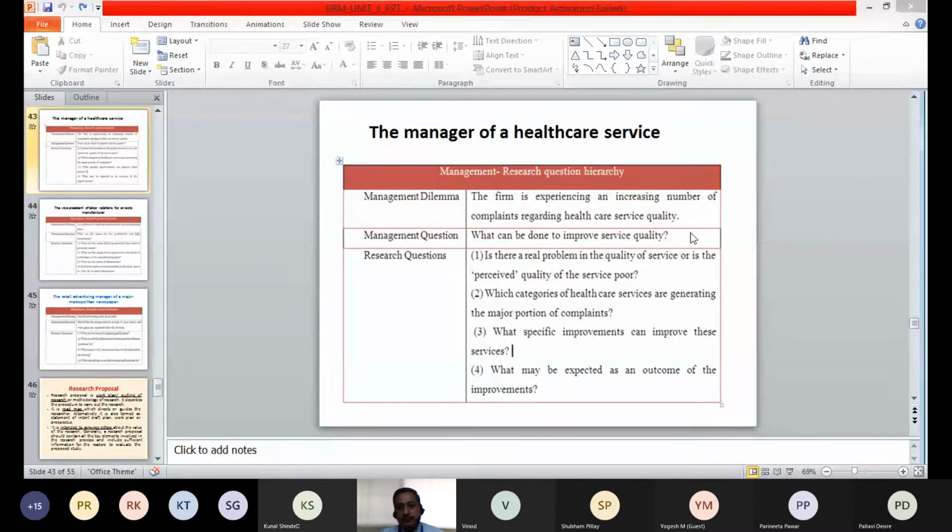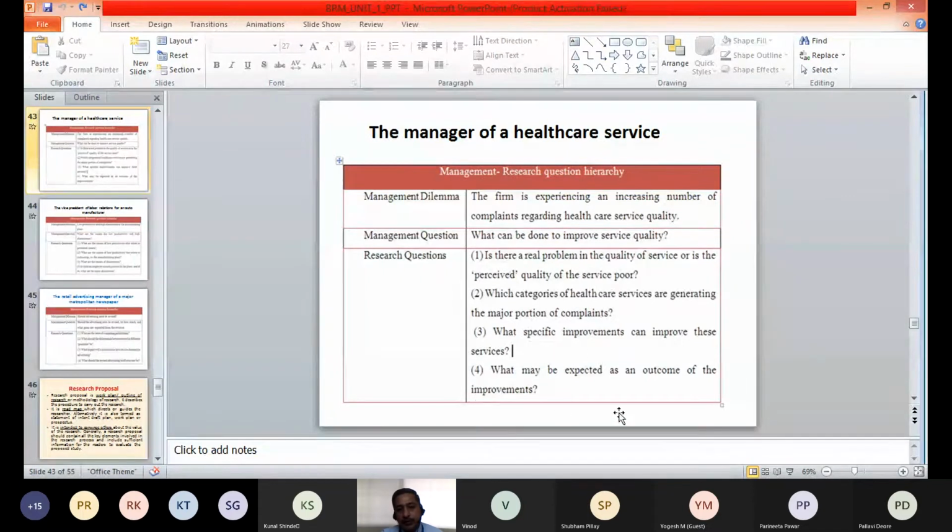The third question is, what specific improvements can improve these services? So if you understand which categories of the services are facing problems or are not at a proper quality, what can be done, or what improvements can be done so that people feel the quality of the service? So what specific improvements do the customers or the patients expect?